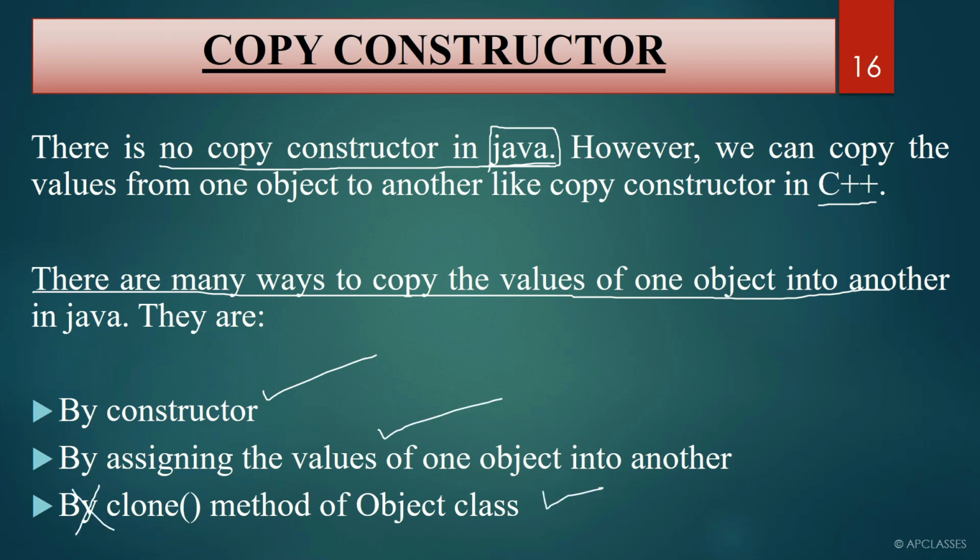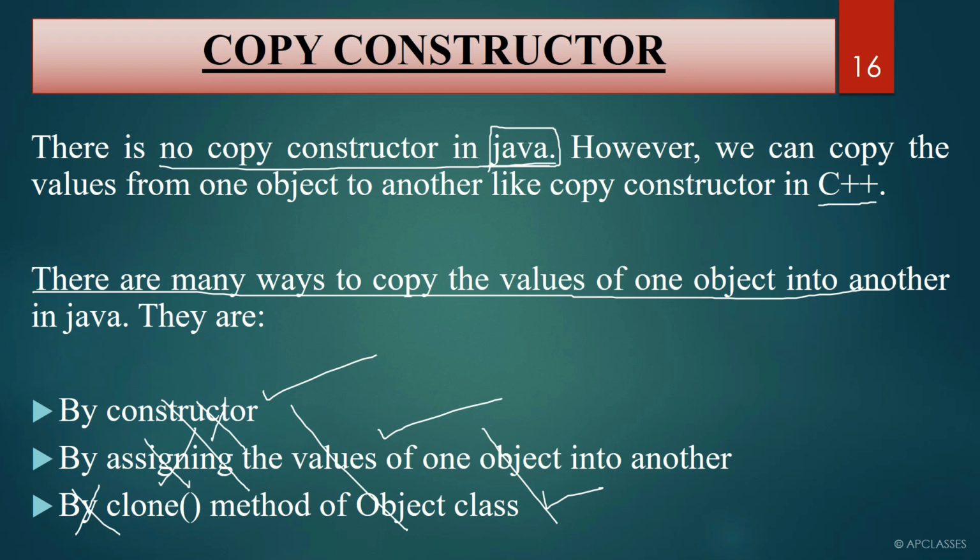Well, these things are not required from an ICSE point of view. I am not going to teach you anything about this, like what the clone method is, or how you can copy one value using a constructor. These things are not at all required in terms of ICSE. I have just mentioned this so that you will know that in three ways we can copy the value of one object to another object: by constructor, by assigning the value of one object into another, and by the clone method.